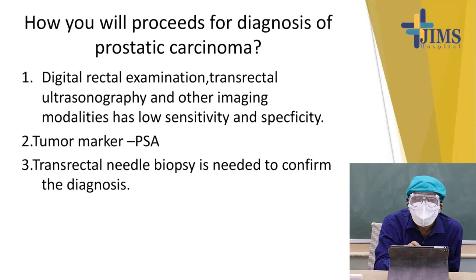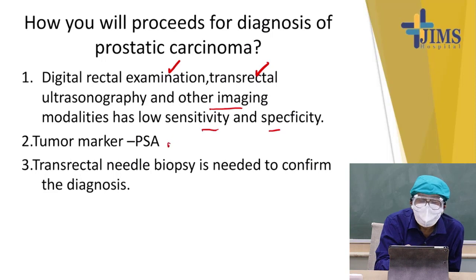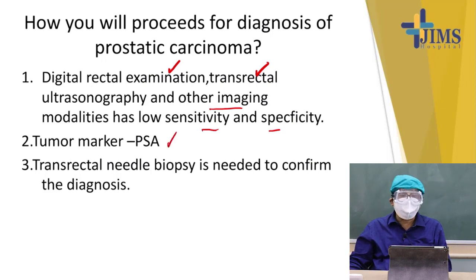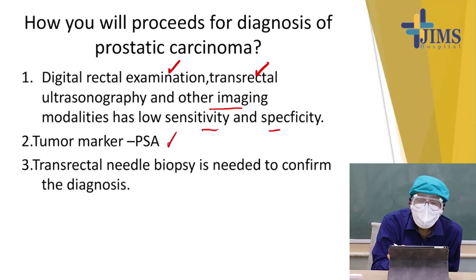How will we proceed to a diagnosis of prostatic carcinoma? First, by digital examination of the rectum, transrectal ultrasonography, and other imaging modalities like MRI and CT, which have low sensitivity and specificity. And then you have to do the tumor marker, prostate specific antigen. Finally, we have to do a needle biopsy of the prostate per rectum and see whether it is involved by the tumor or not. It is confirmed by this needle biopsy.